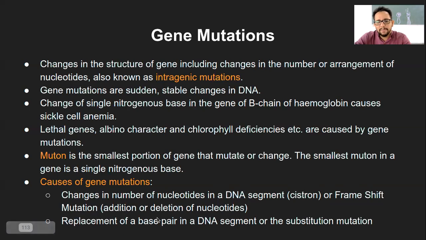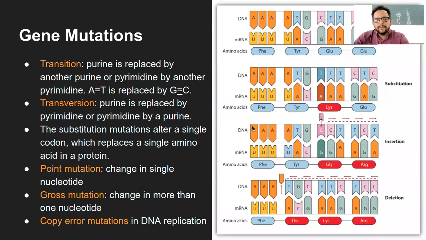And there is replacement of a base pair in the DNA segment, and that is also called substitution mutation. So frame shift mutation and substitution mutation are the two types of gene mutation, or rather two causes of gene mutation. Now these mutations, which are shown in the diagram, right?